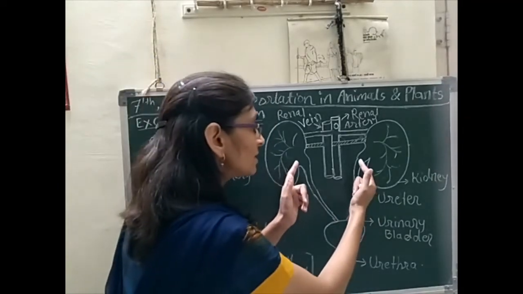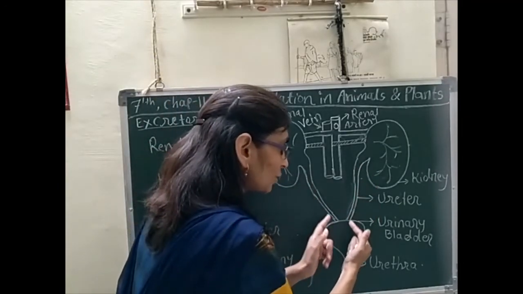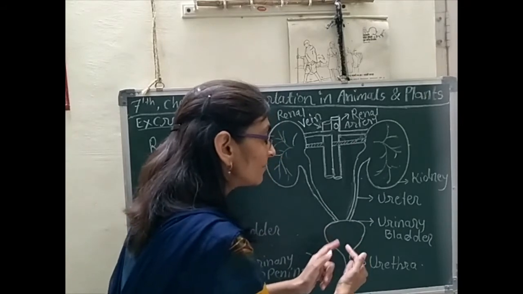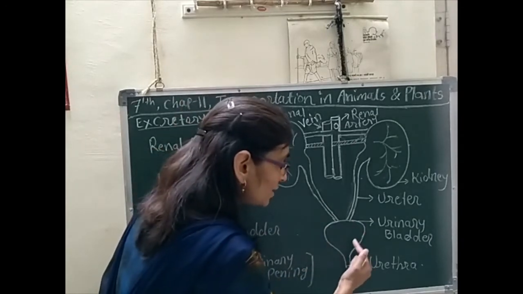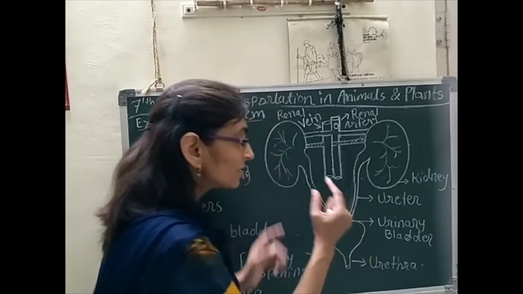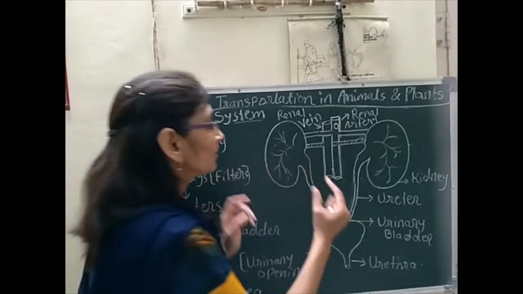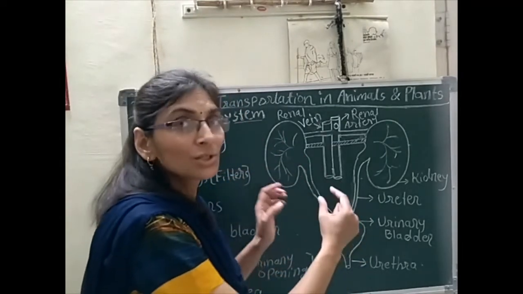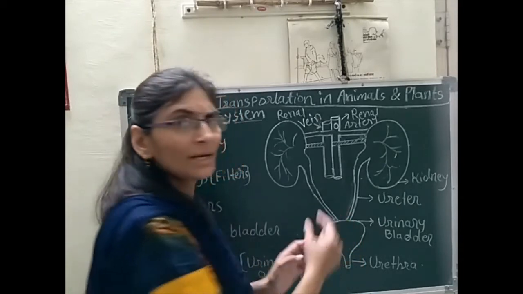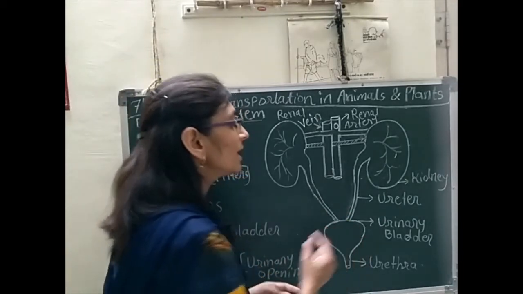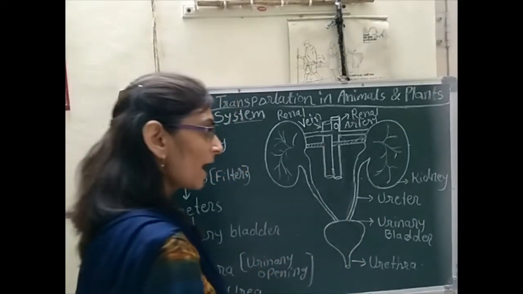Through the ureters, urine passes towards the urinary bladder, and here in the urinary bladder the urine is temporarily stored.